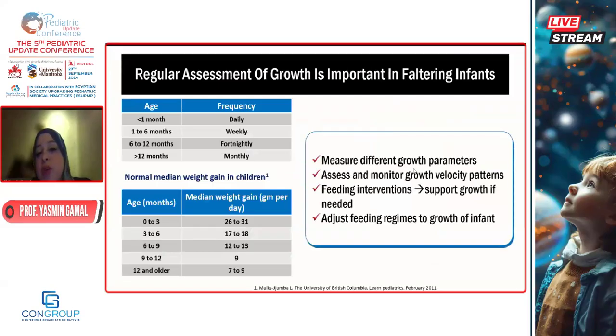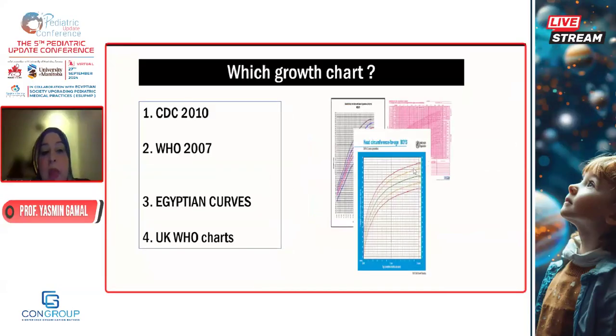And the frequency of monitoring: if I'm having any growth abnormalities, definitely I will follow up this child more closely. So if I'm having faltering growth, the growth is not optimum, maybe I will follow, in the first month of life, I will follow the child daily, in the first 6 months weekly, in the second 6 months fortnightly, every 2 weeks, above this monthly. If this child is not gaining the appropriate weight or the appropriate length, I am having close monitoring of this child. And the choice of growth charts, of course, affects my decision regarding growth in children.